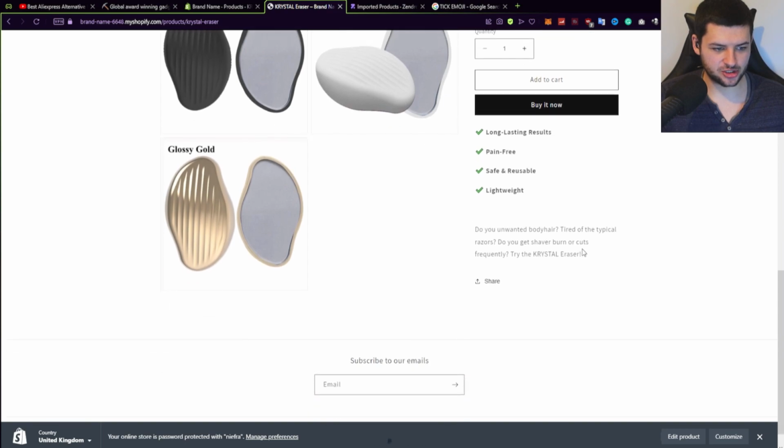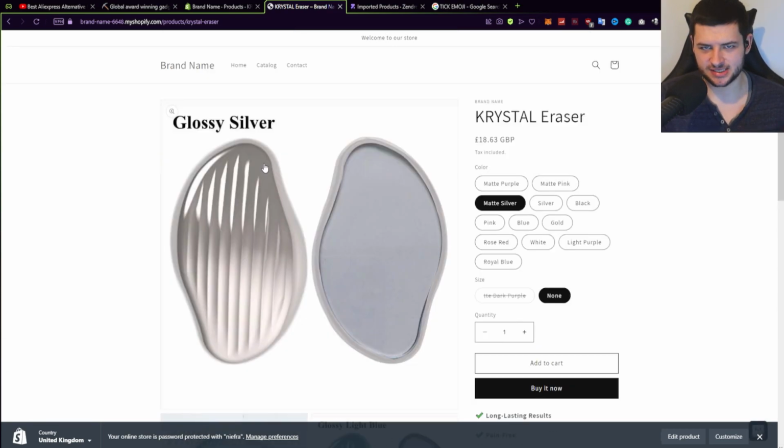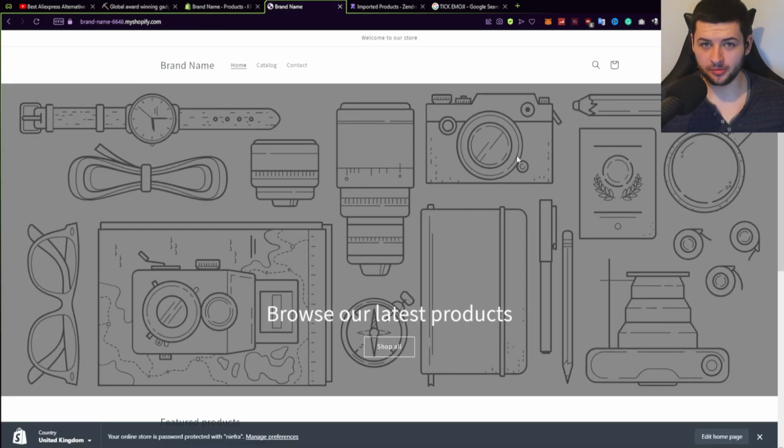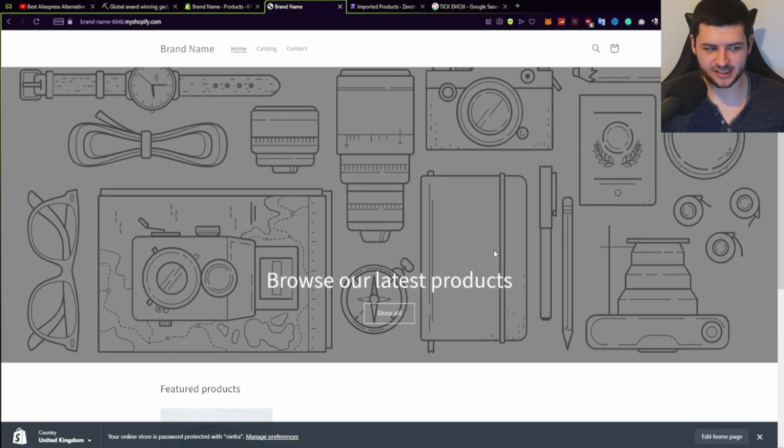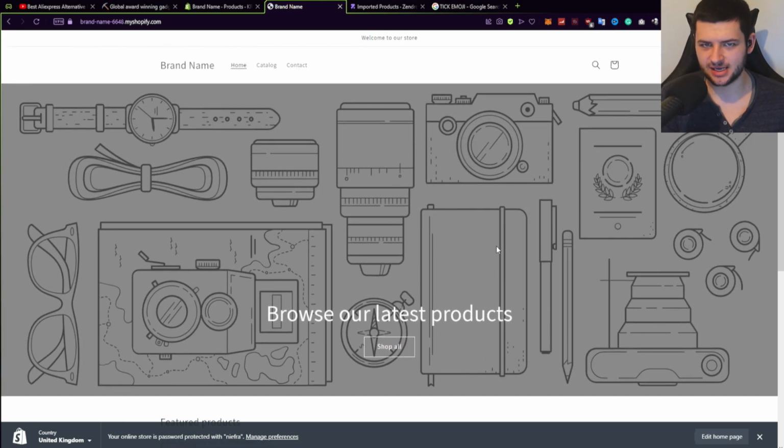And there's some pretty nice images. We have a really basic description and the pros of the product. So this is enough to sell the product once we drive traffic to it. But you'll notice that the last step is before we run ads, we want to make our website look half decent. Now, I'm not going to give you a full web design guide for this video because it would take like 2 hours to do.